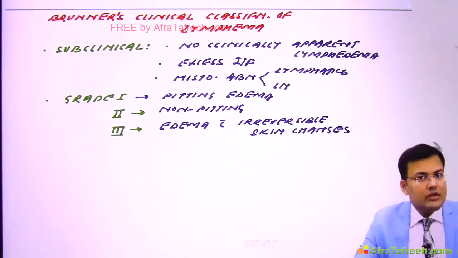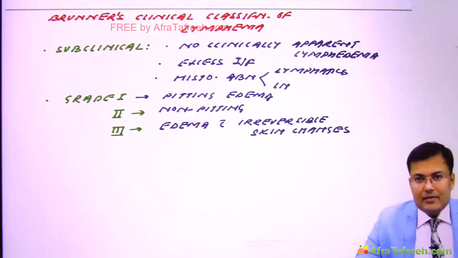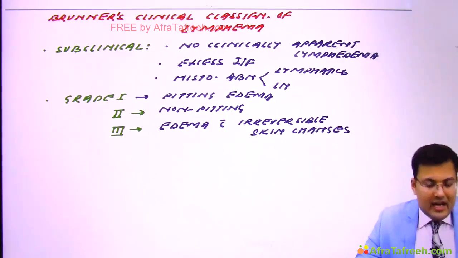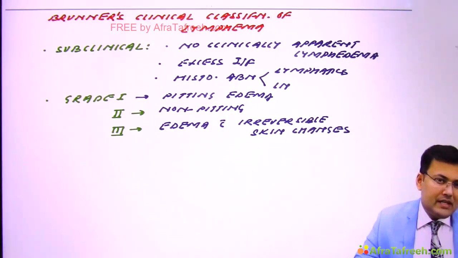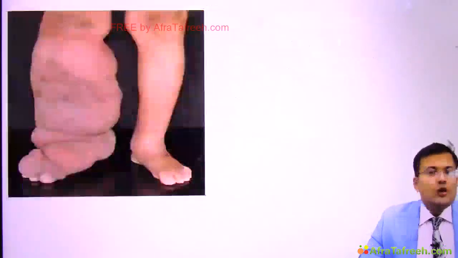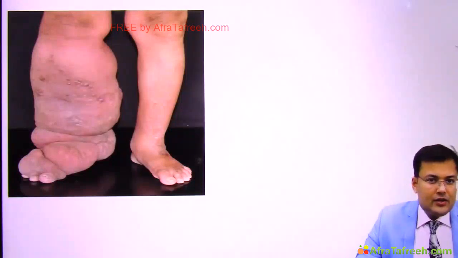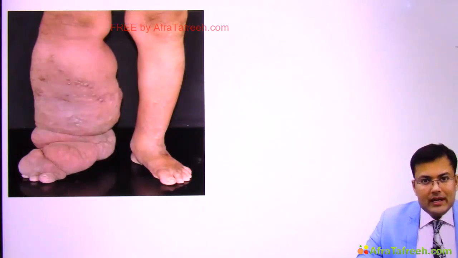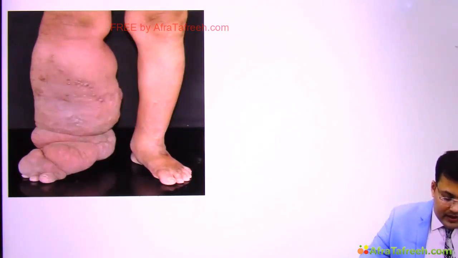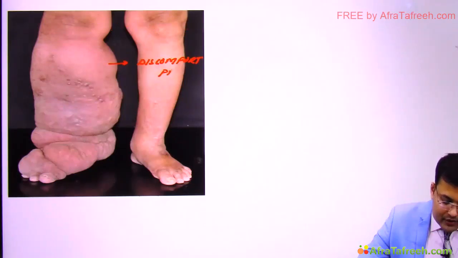Okay, now see what are the complications of chronic lymphedema. So you have seen the patient is having massive edema in the limb, and because of that, what happens? Sometimes patient is having discomfort and pain. Question is asked that what are the complications of chronic lymphedema? This patient is having limb swelling, and because of that, these patients have discomfort and pain.